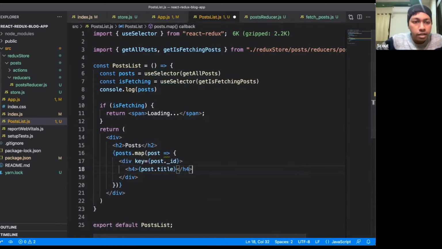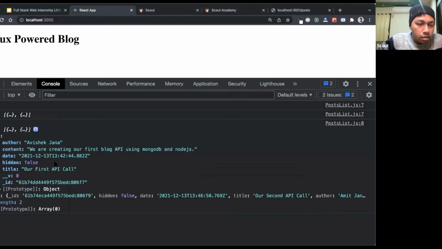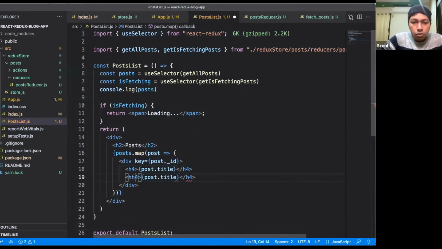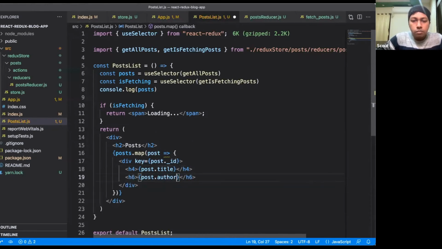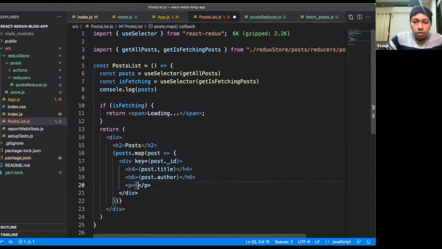What are the different attributes inside post? One is the post title, then the content, and then the author name. Title. So I will show the author name in h6, and then inside the paragraph I will show post dot content.